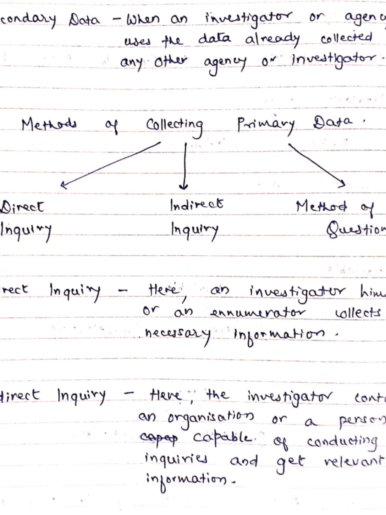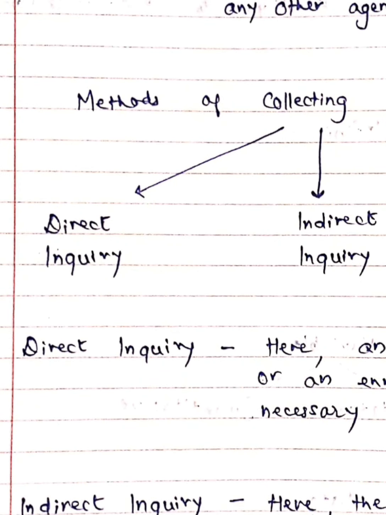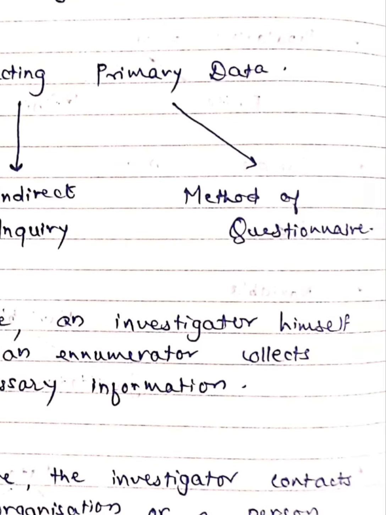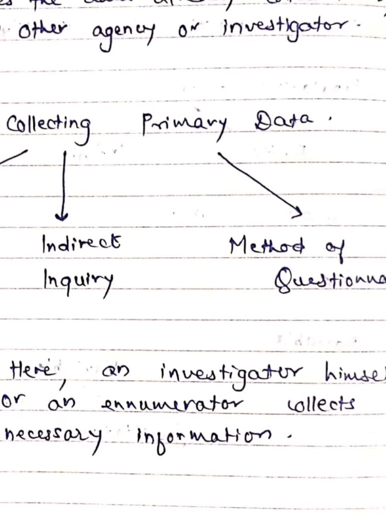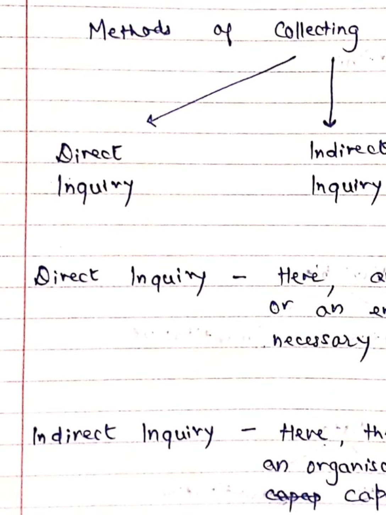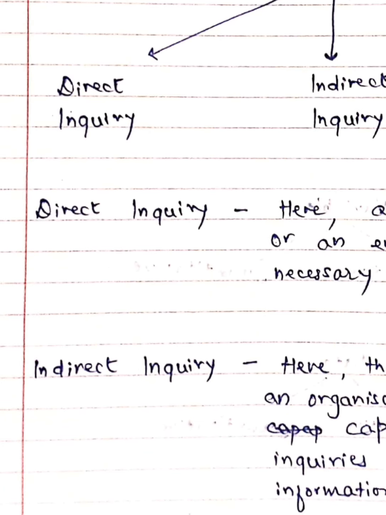Now we had also seen the different methods of collecting the primary data. In those methods, we saw what we mean by direct inquiry, what we mean by indirect inquiry, and also the method of questionnaire. That was the methods of collecting the primary data. First of all, we are going to discuss what we mean by direct inquiry. We had seen the advantages and disadvantages, but we'll see what we mean by it here.